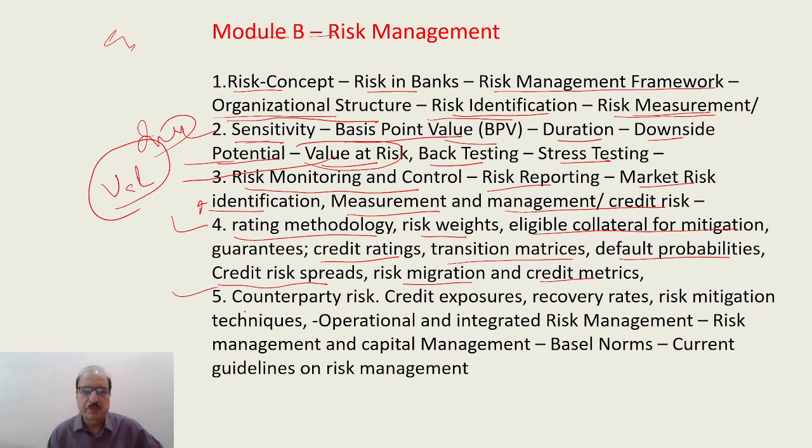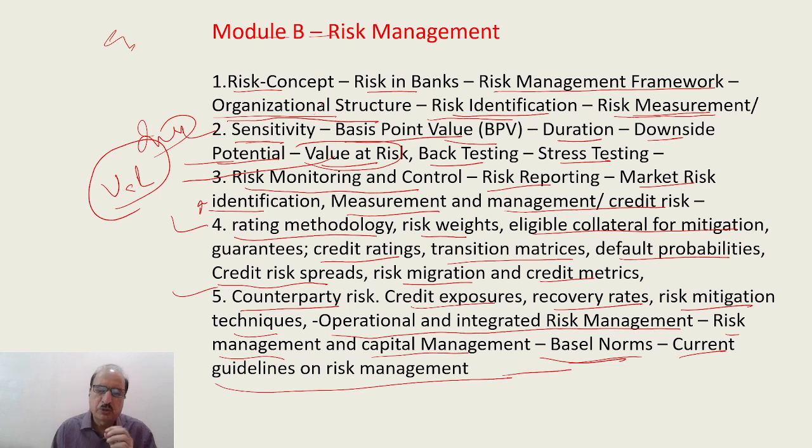And number 5, important, counterparty risk, credit exposure, recovery rates, risk mitigation techniques, operation and integrated risk management and capital management, Basel norms, and current guidelines of risk management. So these are important of Module B of risk management. This is the syllabus. So we are coming to the next one then.